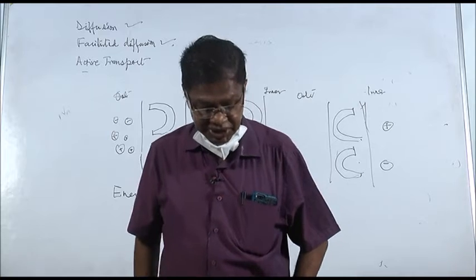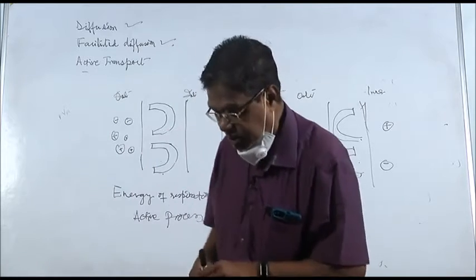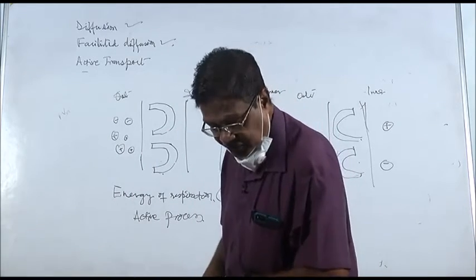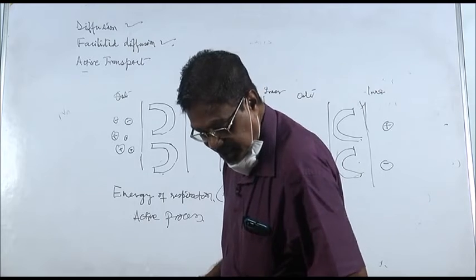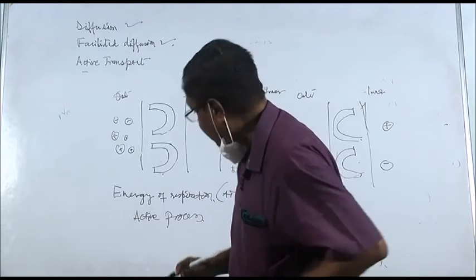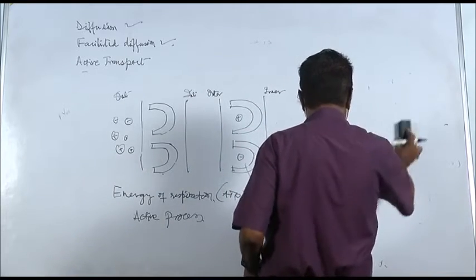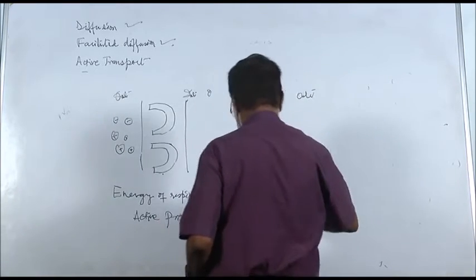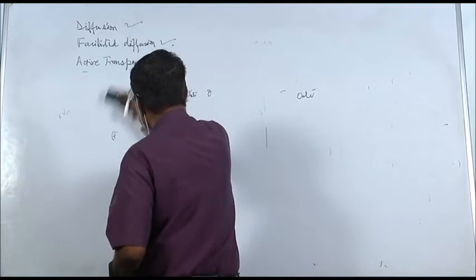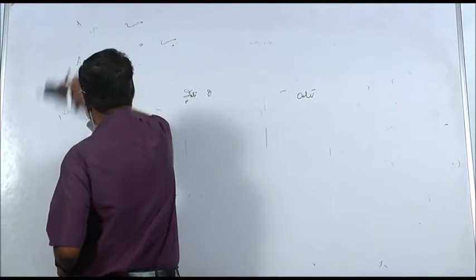Now let us compare the three, and the points on the basis of which we can compare. I will simply write the points and you can frame your own table. You can make a table to compare them.